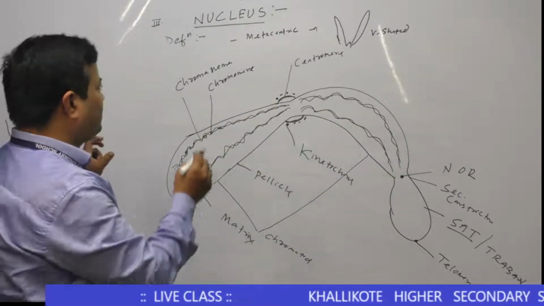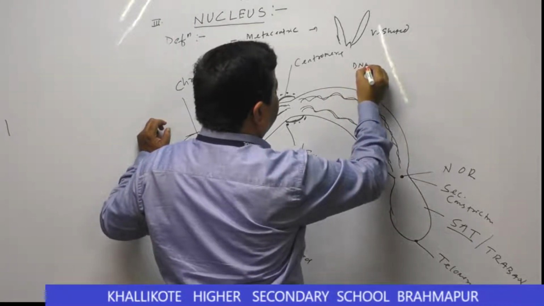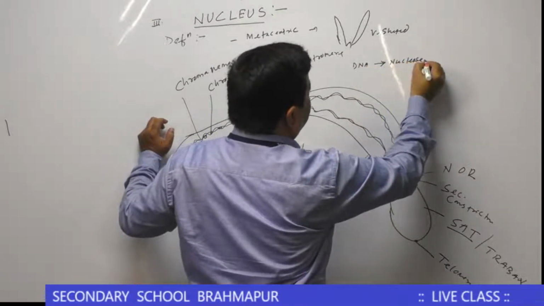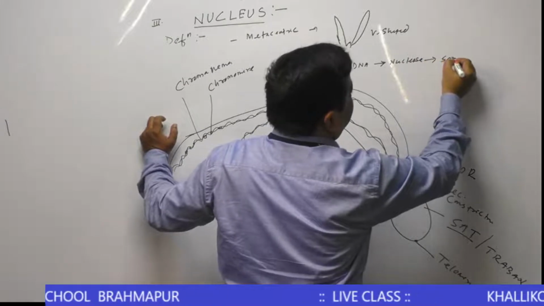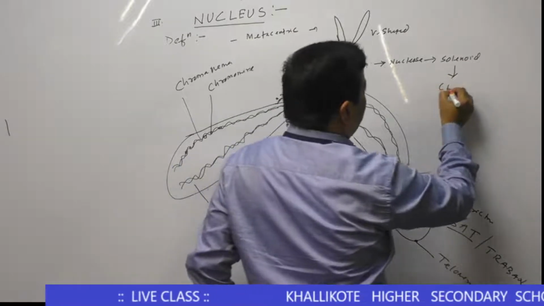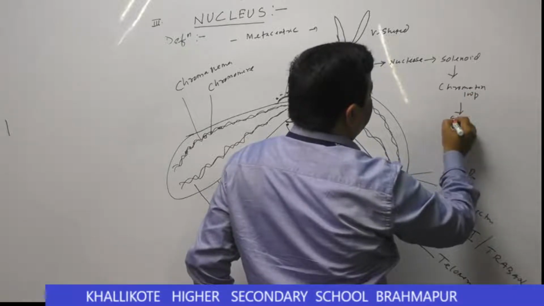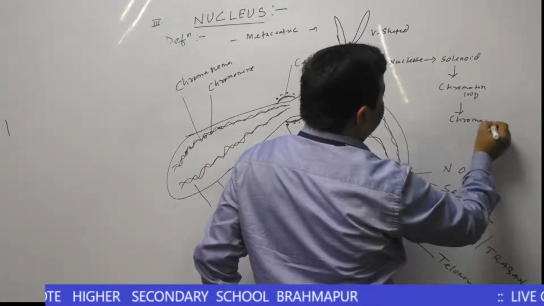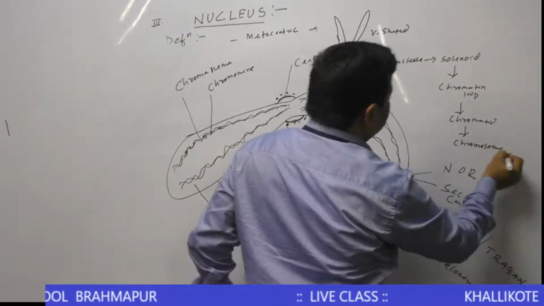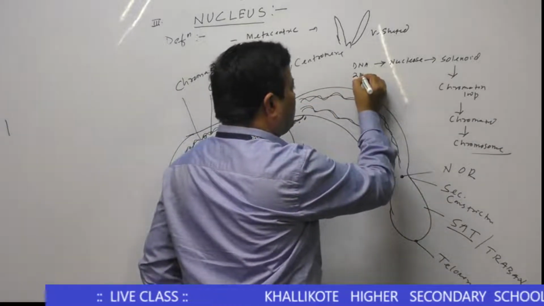Then comes the structure of the chromosome. First, we just give an idea. First, you know DNA. DNA gives rise to nucleosome. Nucleosome gives rise to solenoid. Solenoid gives rise to chromatin loop. Chromatin loop gives rise to chromatid. Chromatid gives rise to chromosome. This is the structure of the chromosome. The diameter of DNA is about 2 nanometers.